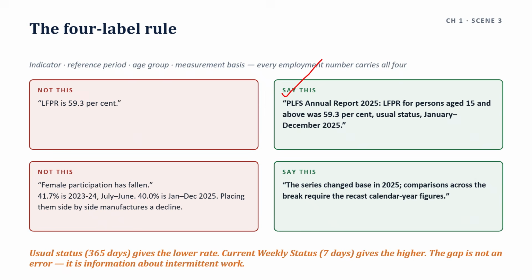And then female LFPR at 40.0% belongs to January-December 2025. Setting them side by side manufactures a decline that the data does not support, because the survey has been revamped. So write this, not that.